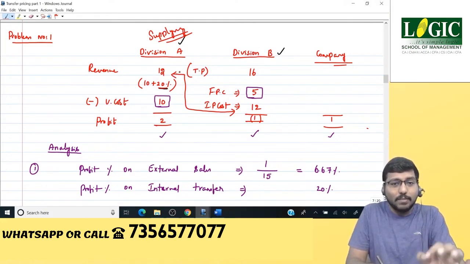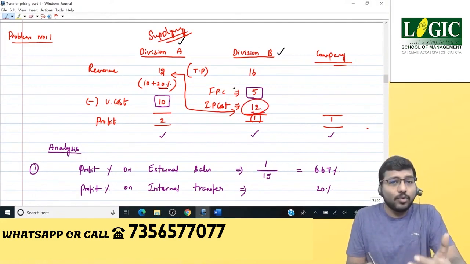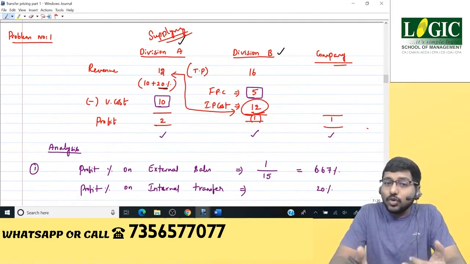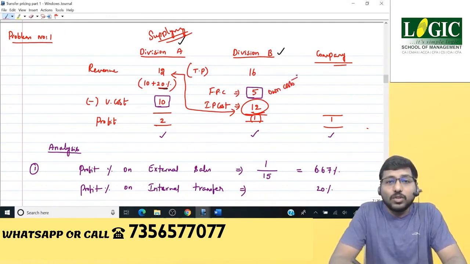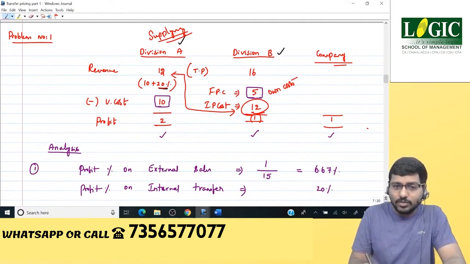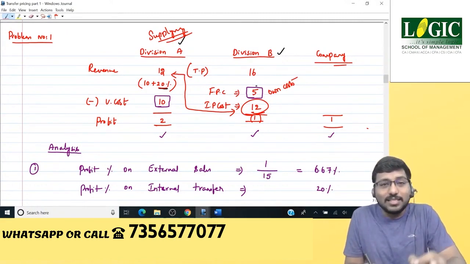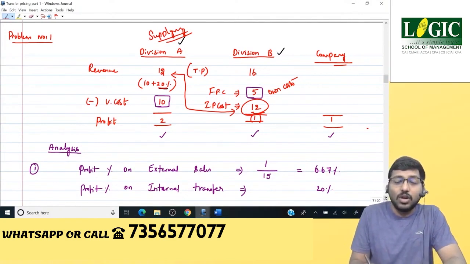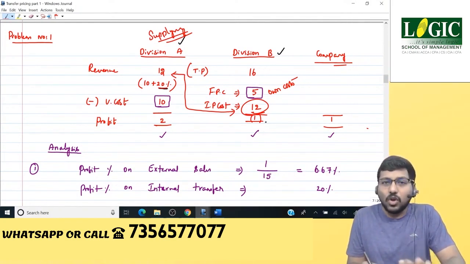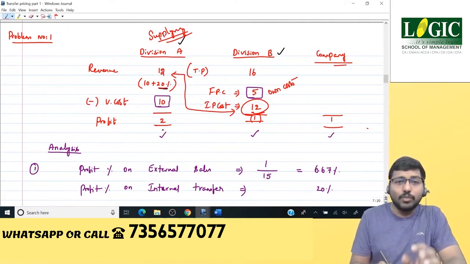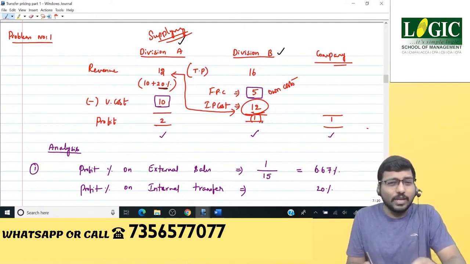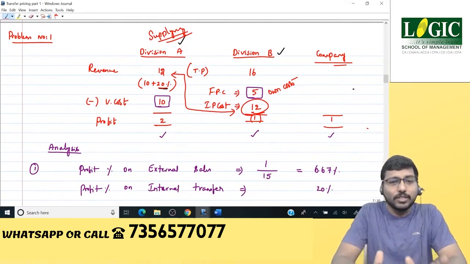This will be purchased by receiving division. Therefore, this 12 becomes cost here. Apart from 12 rupees, division B will incur its own cost. We can call it own cost of division B, or we can also call it further processing cost, which is 5 rupees in this case. And division B sells to the external market at a price of 16, thereby eventually making a loss of 1 rupee. So total profit for the company as a whole is 2 rupees positive profit from division A plus 1 rupee negative profit of division B. Thereby you get 1 rupee positive profit. This was the answer for the first part of the question.